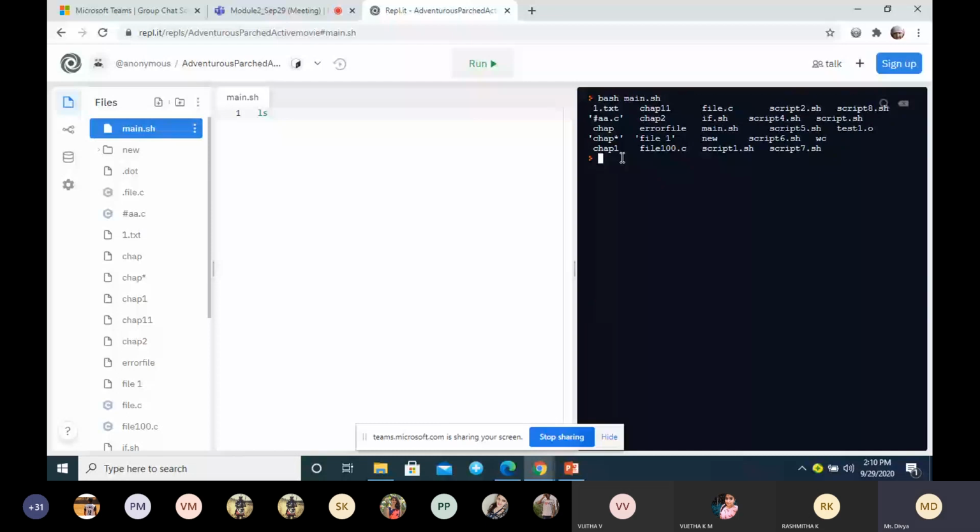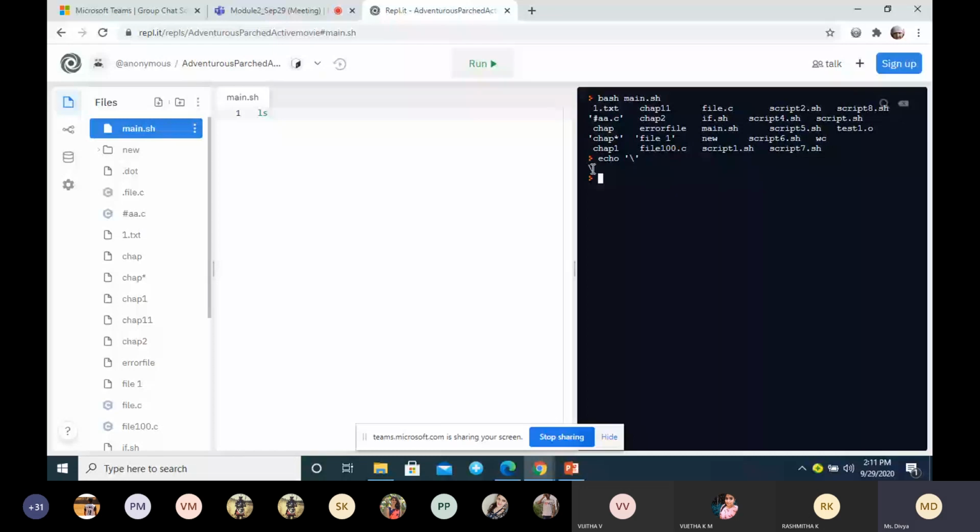So what I can do is use a single quote or a double quote. If I want to display a forward slash or a backslash, I can use a single quote or a double quote. If I simply write a backslash, it will not display it. If I enclose it within a single quote or a double quote, I get it as it is.